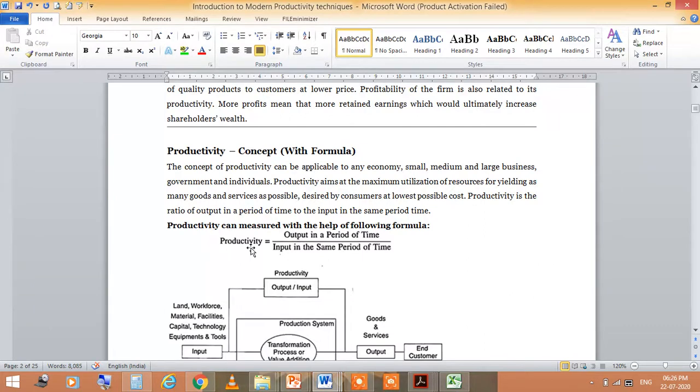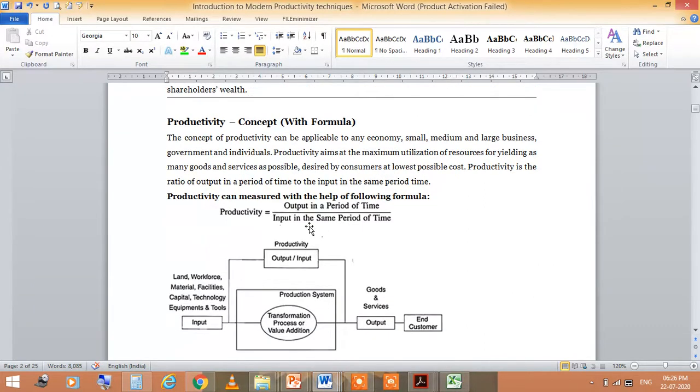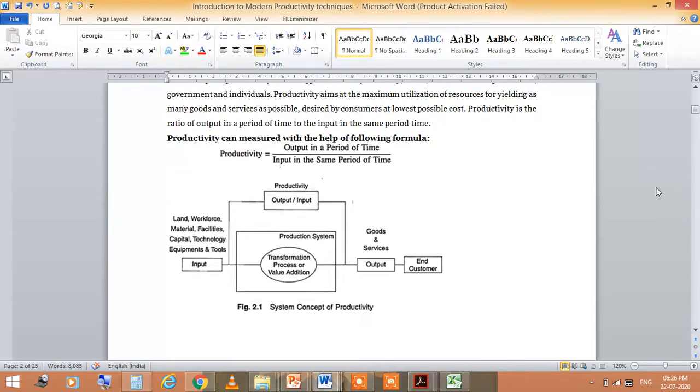Productivity can be measured with the formula: output in a period of time divided by input in the same period of time. You can see this is the system concept of productivity. This is the input. Input means resources like land, workforce, materials, facilities, capital, technologies, equipment and tools. Then this is the transformation process of value addition, and this is the production system area.